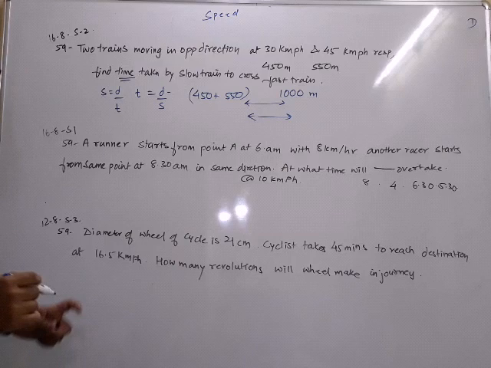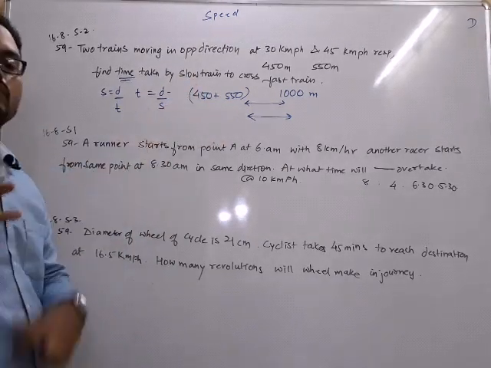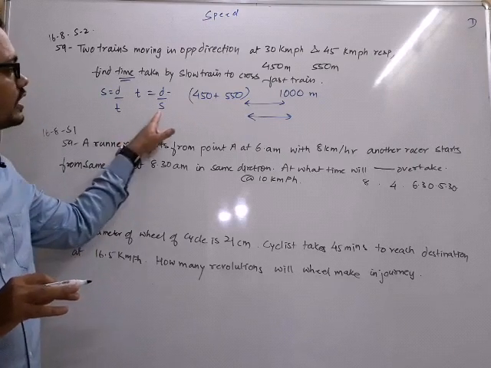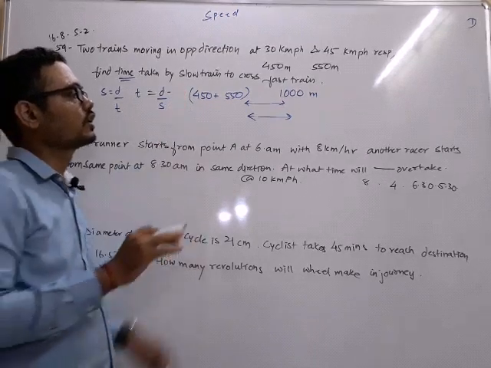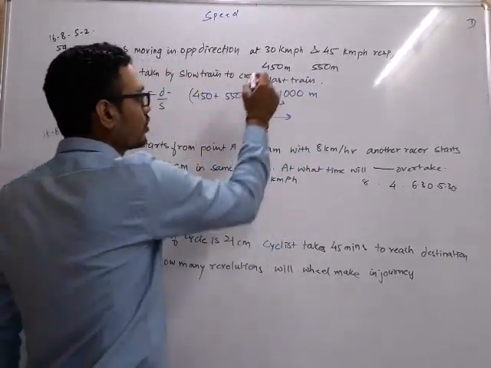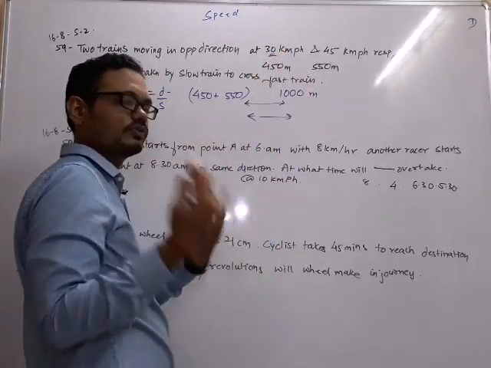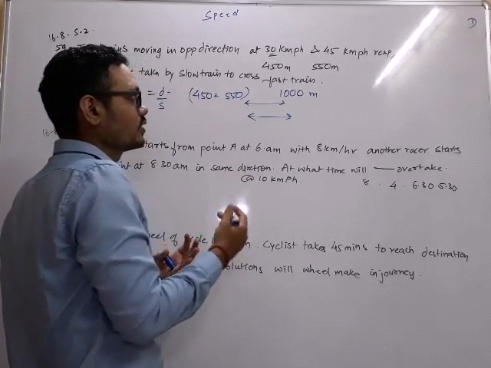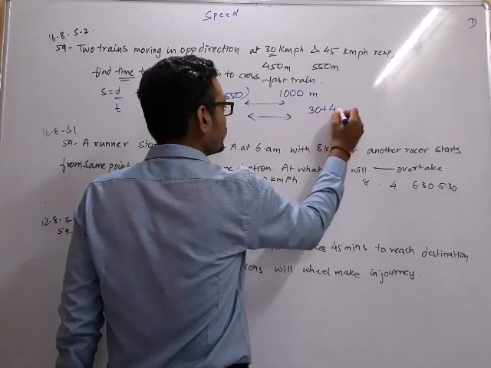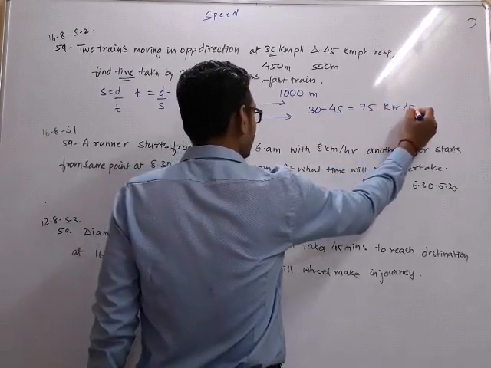Now what is the speed? Whether it be the slow train or the fast train, the relative speed will be the same. So the relative speed for the slow train, they are moving in opposite direction, so the passenger sitting inside this train would not find the relative speed as 30 because they are traveling at 30. It would look like 30 plus 45, which is 75 kilometer per hour.